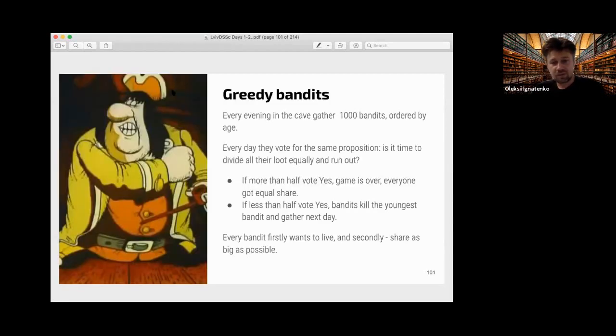Okay. So if more than half vote yes, then the game is over, and half is not more than half. So it's actually my miss, no, less. Otherwise, the bandits kill the youngest. So, right question: if more than half vote yes, then the game is over and they get an equal share. If not more than half vote yes, then the bandits kill the youngest. I hope I answered this question.